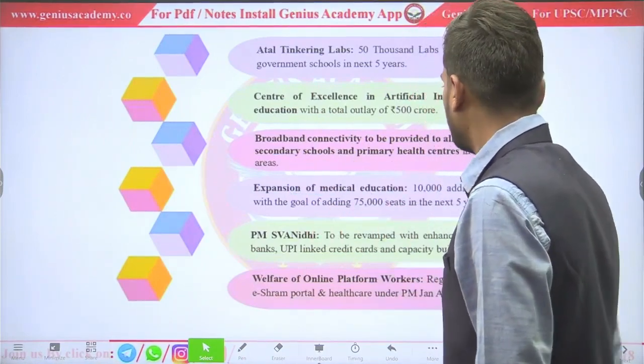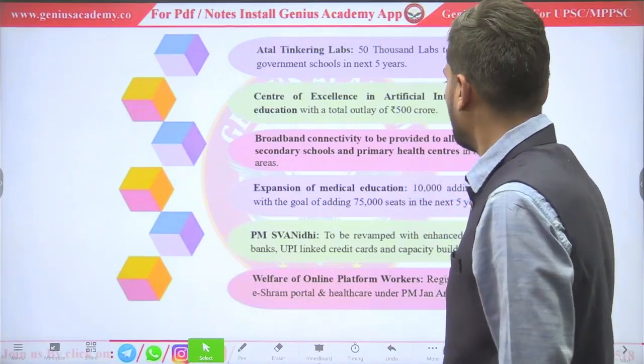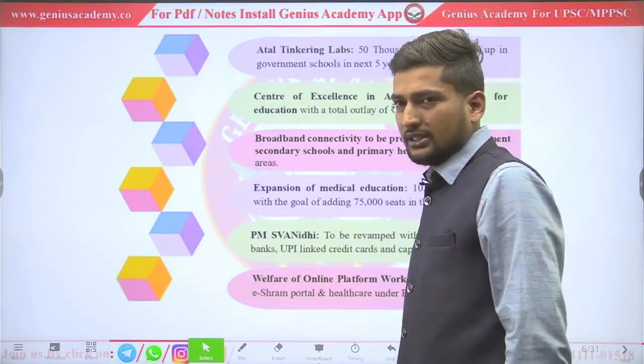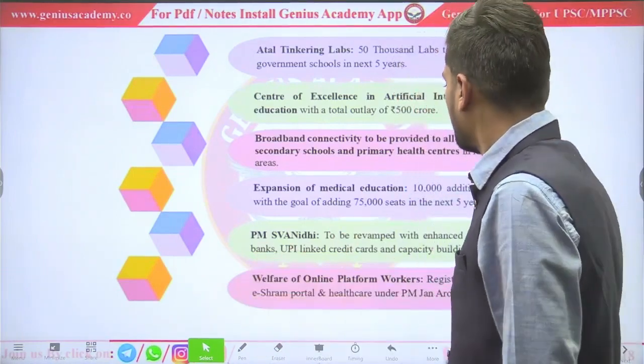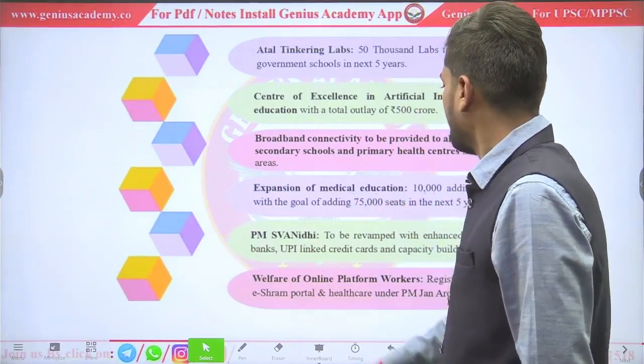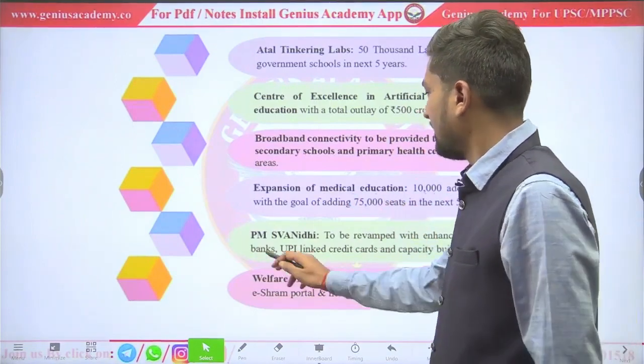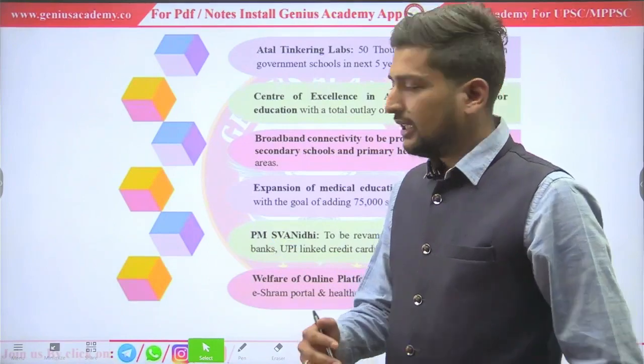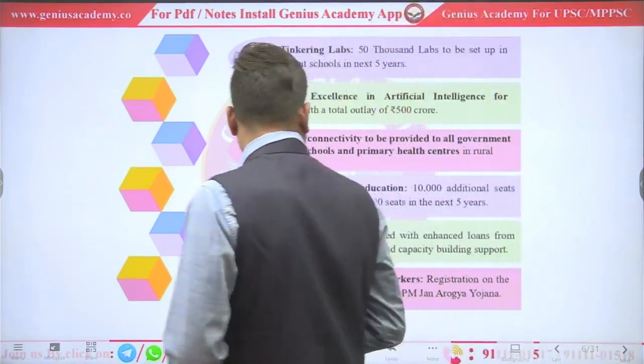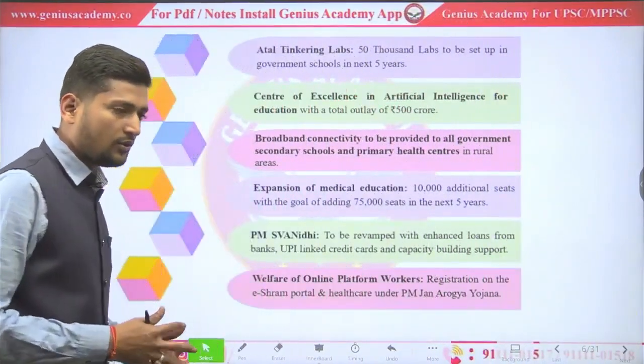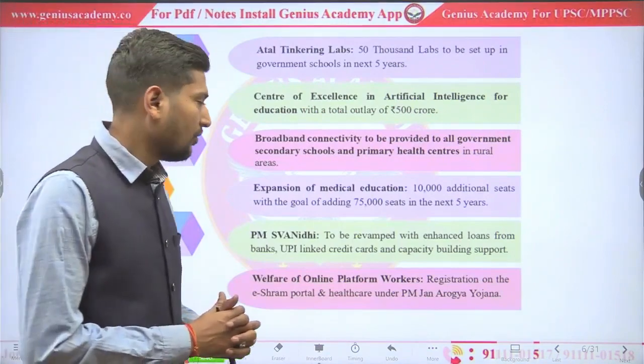Expansion of medical education: 10,000 seats will be introduced this year, and in the next 5 years, the government will create 75,000 seats. PM Svanidhi: under this, the government will provide more loans for street vendors.